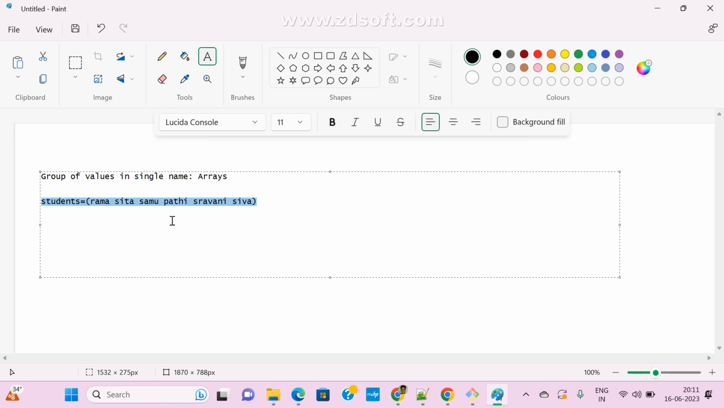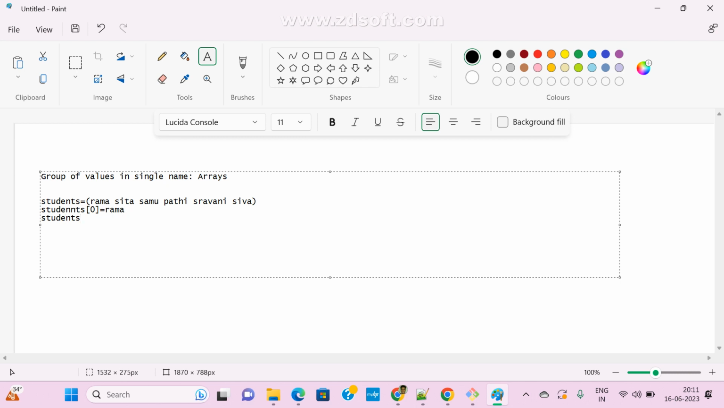Six elements. Now every element has one index number. Every name is one element, and every element has an index number. Array starts with 0, guys. Here students is the variable name, and students 0 means the first element. If I call student 0, what is the name here? Rama. That is the index number. Now see here, student.